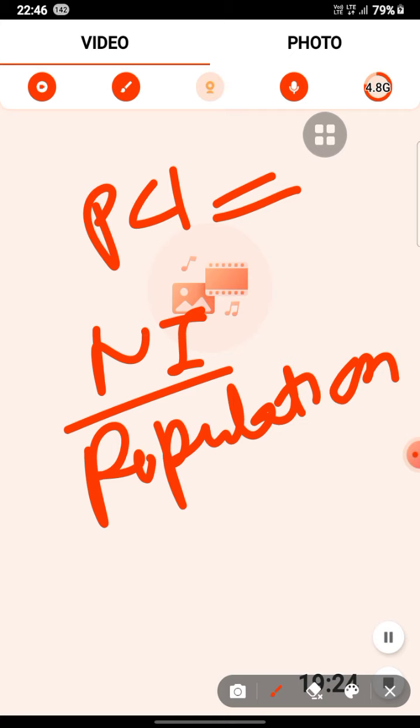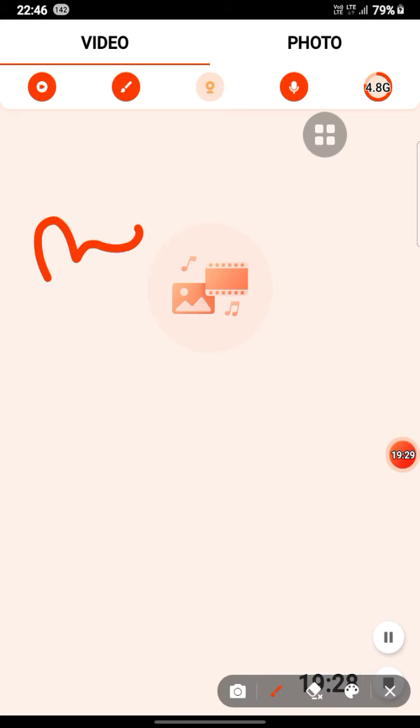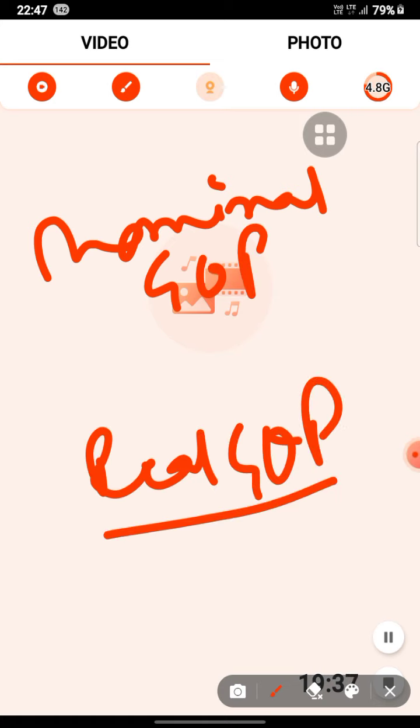So, nominal versus real GDP. Now we are discussing nominal versus real GDP. One is the nominal GDP. Second is the real GDP. Okay, first is the nominal GDP. GDP is calculated by taking the total value of final goods and services in the economy.